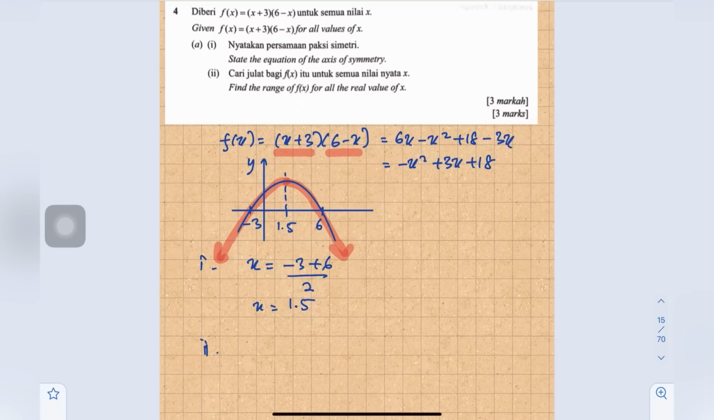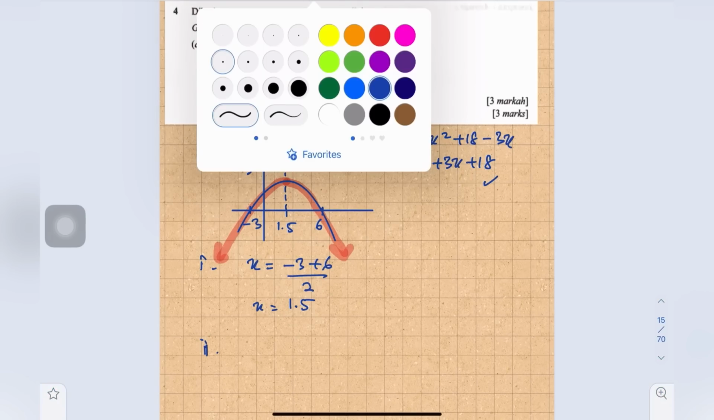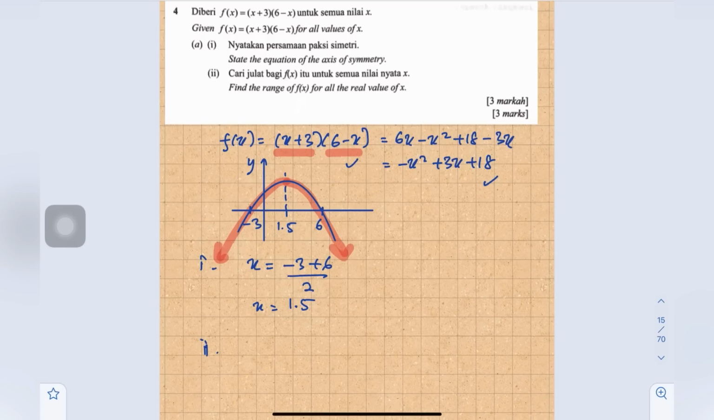Okay, so then kita kena carilah the maximum value of this function. Okay, nak cari the maximum value, kita substitute x equals to 1.5 into the equation. Tak kisah equation this one or this one, kita boleh substitute the value of x. So then f(1.5) here is 1.5 plus 3, 6 minus 1.5.